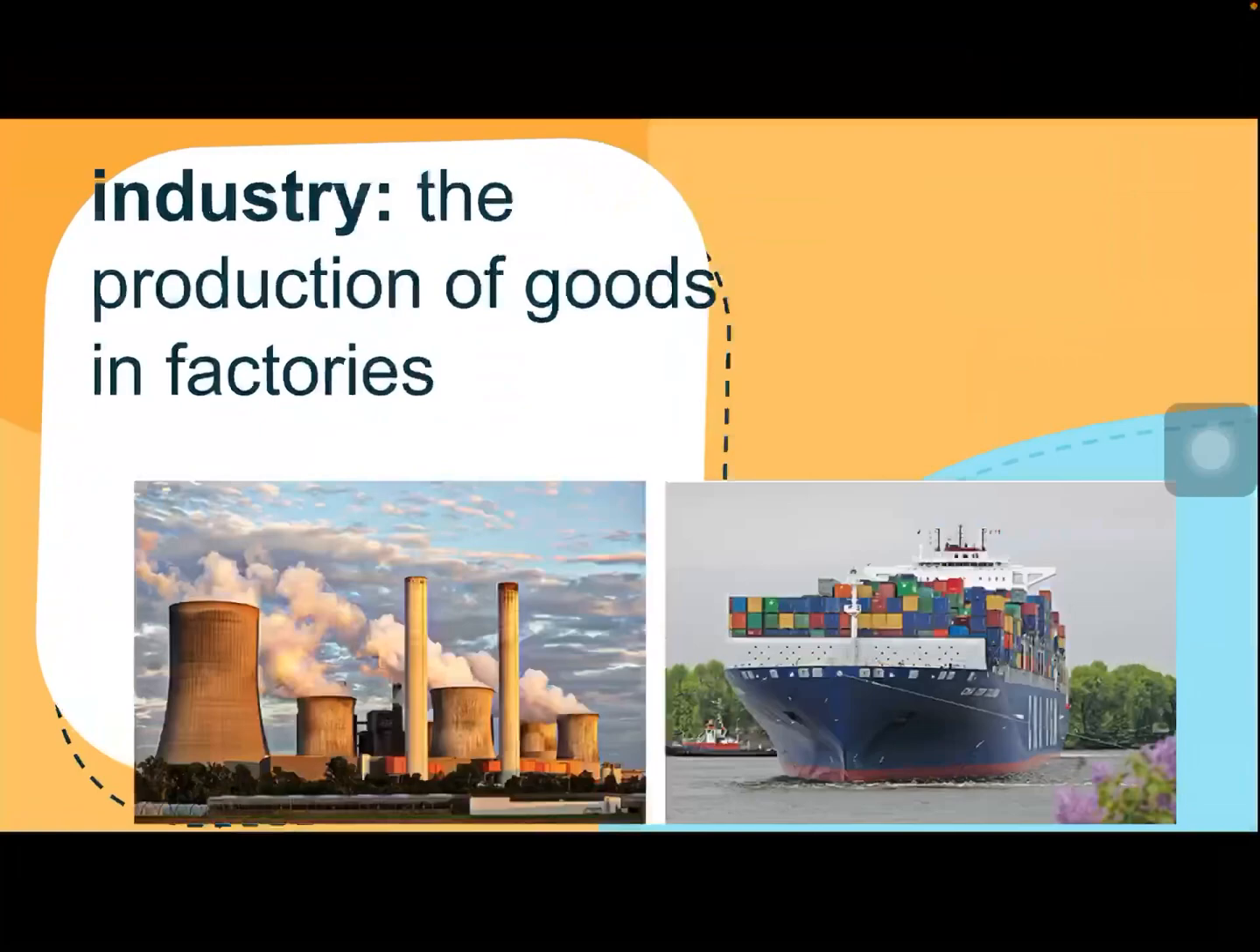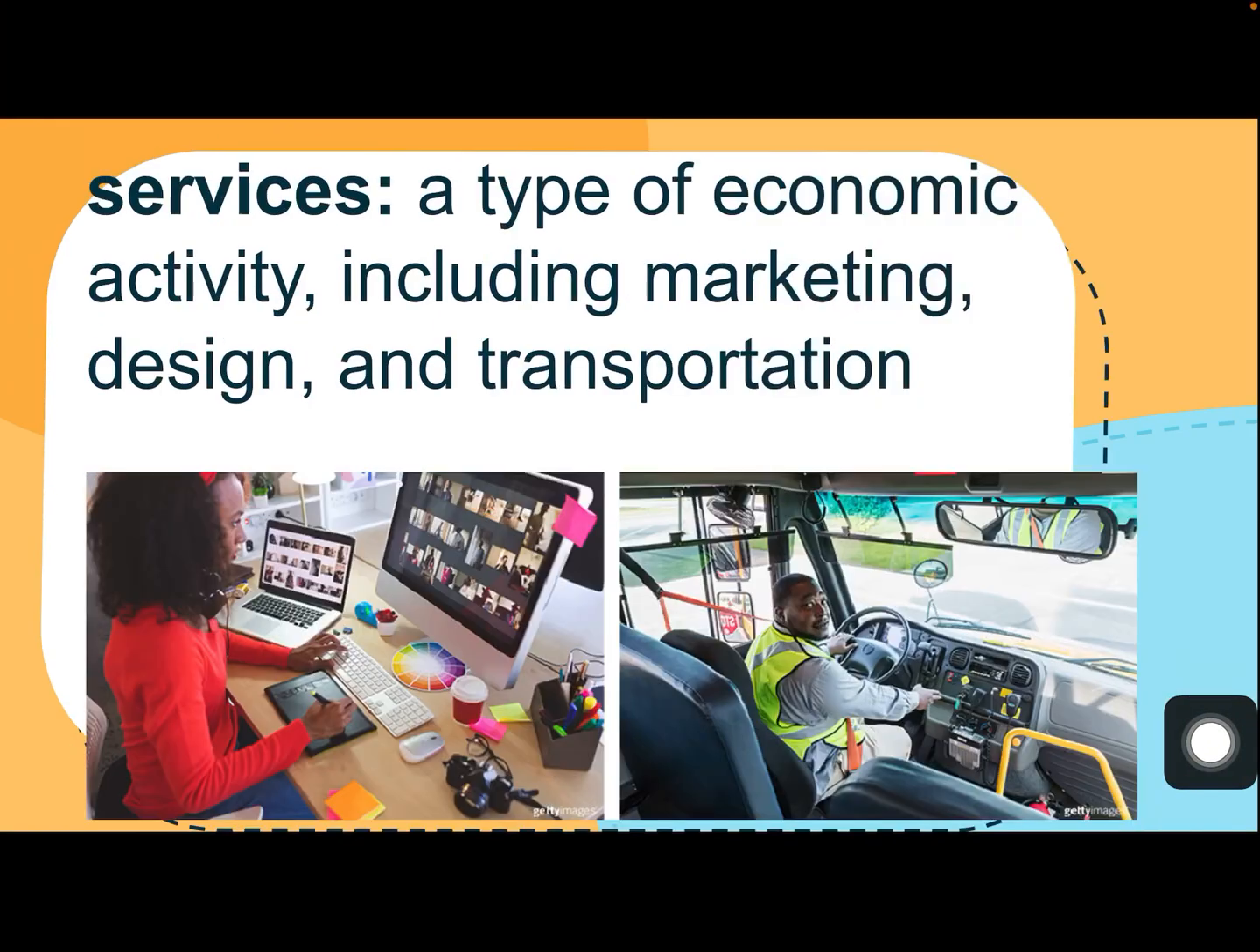Say industry. Good. This is the production of goods in factories. So we see here a large factory, and then when our factory produces something, typically, if it is an item that needs to be moved from place to place, that is when we have movement involved, and there's lots of items being moved on this ship.